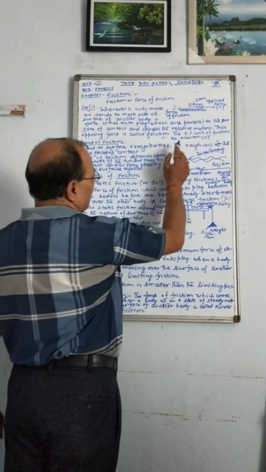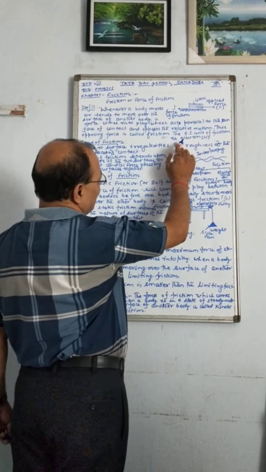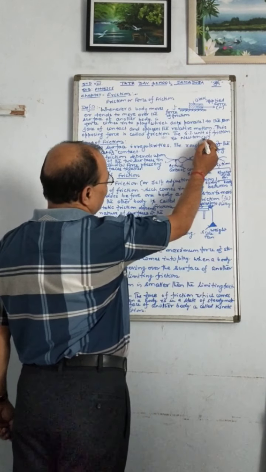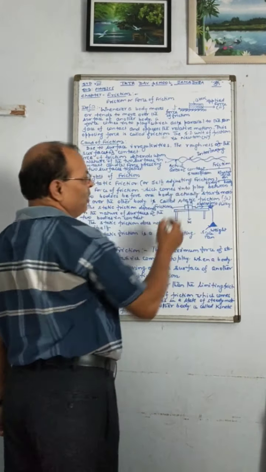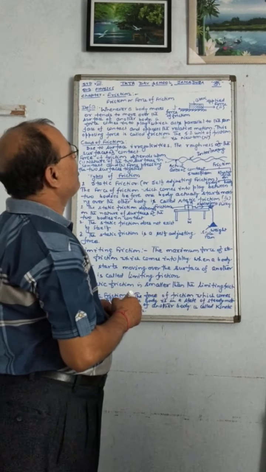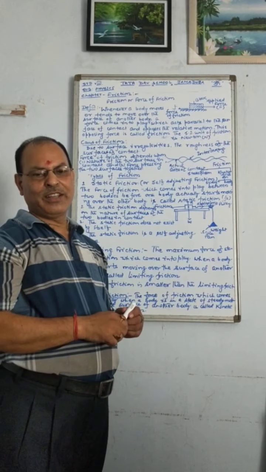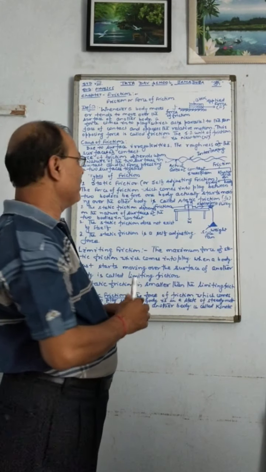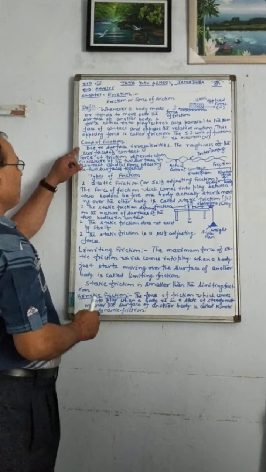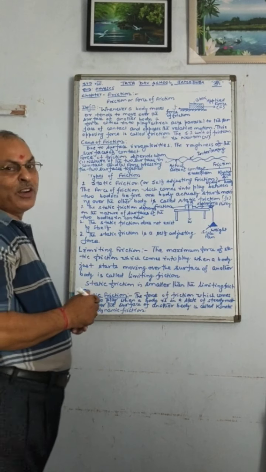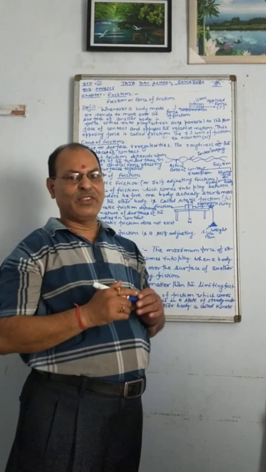Now you see, as friction is a force, friction will also be measured in the same unit. And you know the SI unit of force is what? Newton. So friction will also be measured in Newton. One more thing, what is the main cause of friction? How does friction occur? Why does friction occur?